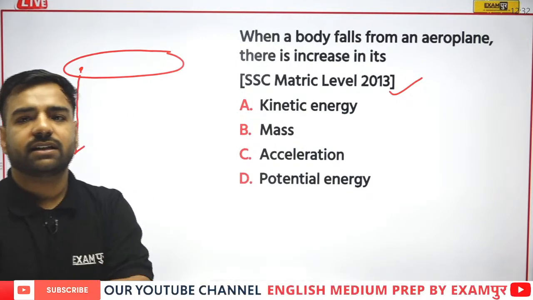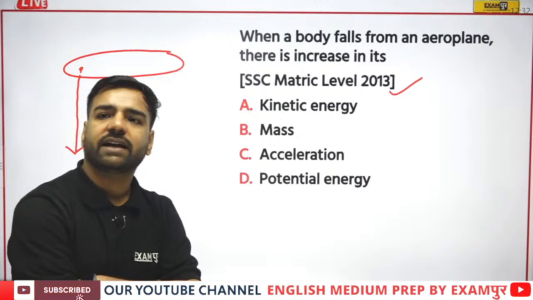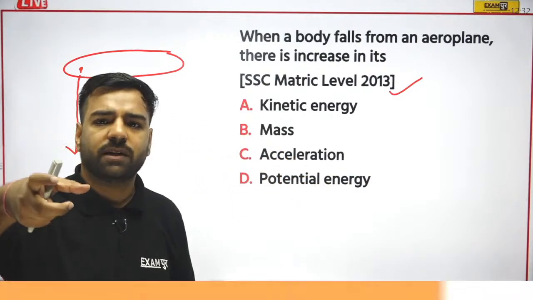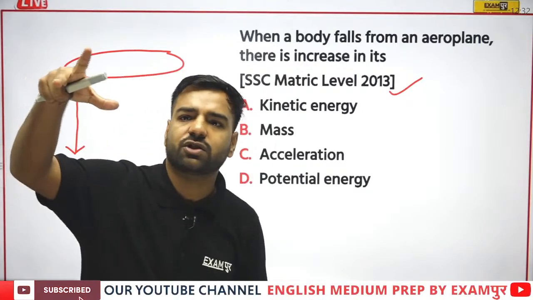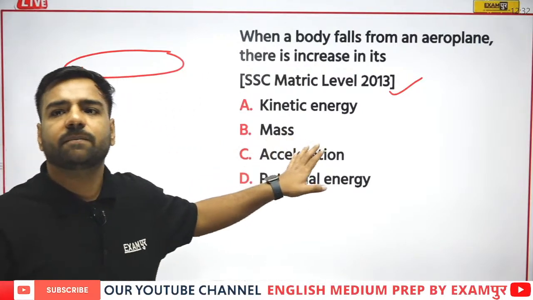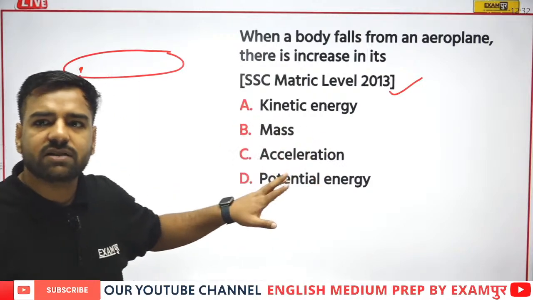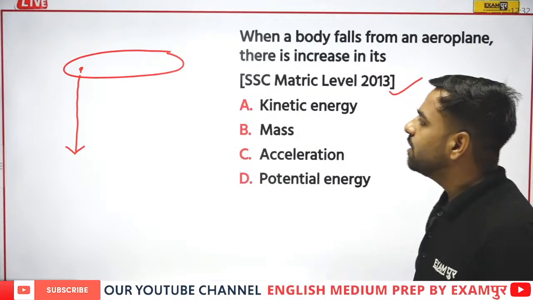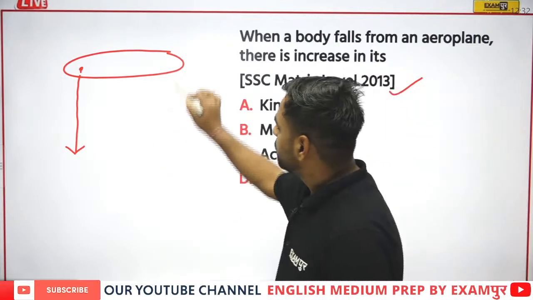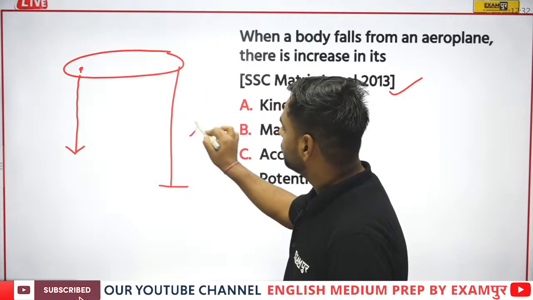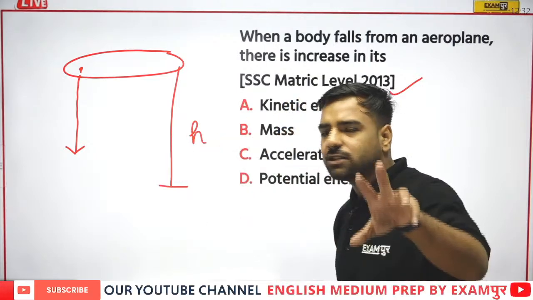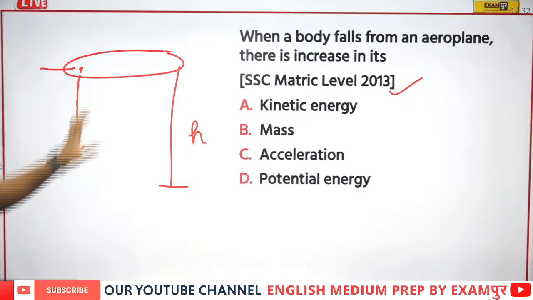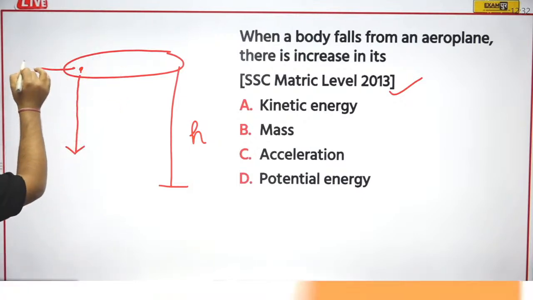We have just explained the part with the building, right? So we'll talk about a building. We understood that concept where there was a boy who was holding a stone and that stone was dropped. Same logic is applicable here. So Ganesh is with A, Jeevita is with A, and Prajwal, your answer please, so that I can start explaining this part. Whenever we are talking about an aeroplane, there might be some height, right? Let us assume h. So at the topmost point, when the body was there, the potential energy will be maximum.